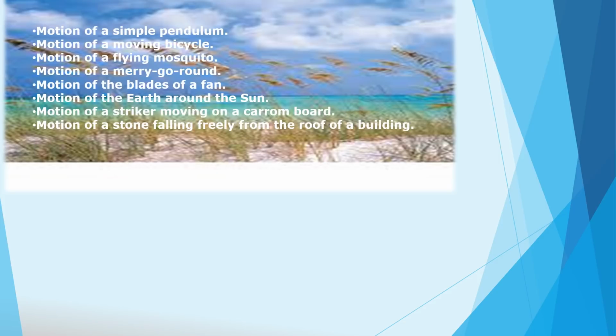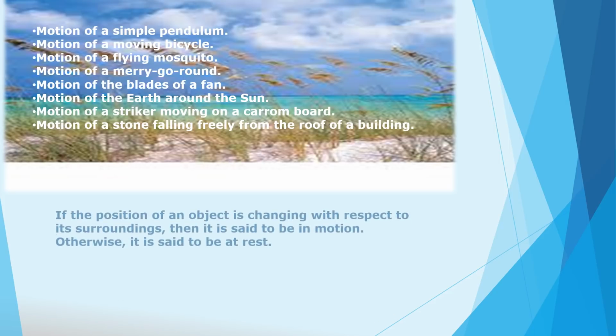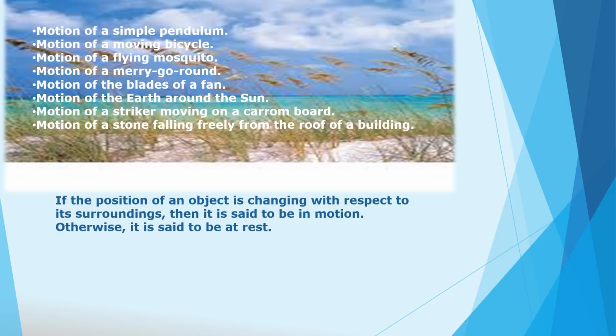The motion of a simple pendulum, the motion of a moving bicycle, motion of a flying mosquito, motion of a merry-go-round, motion of the blades of a fan, motion of the earth around the sun, motion of a striker moving on a carom board, motion of a stone falling freely from the roof of a building. All these are the examples of motion because in all these examples there is a continuous displacement of an object.